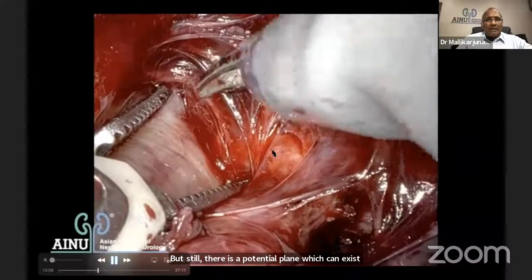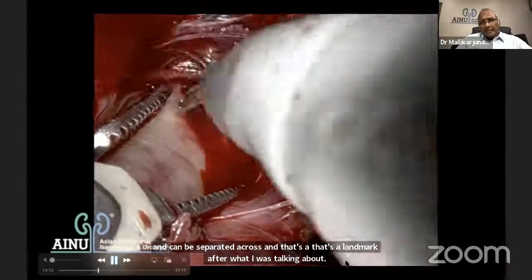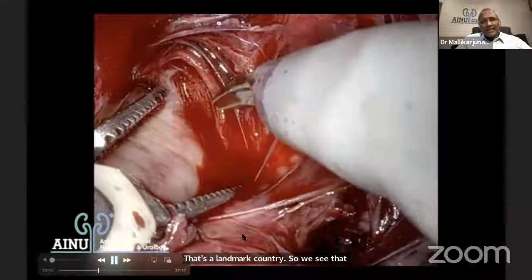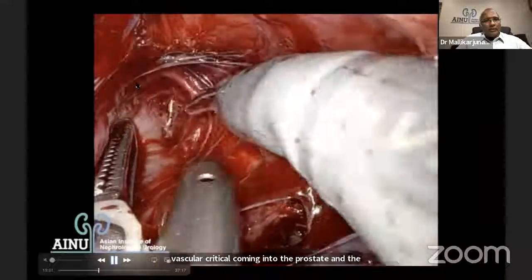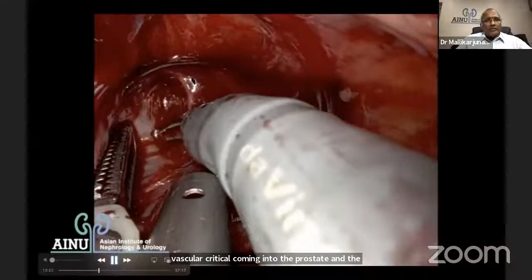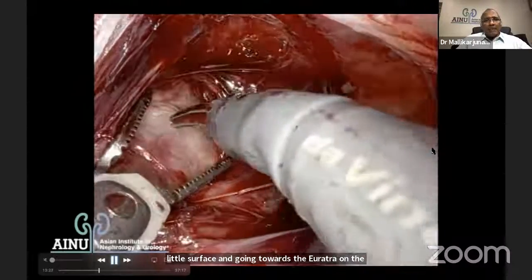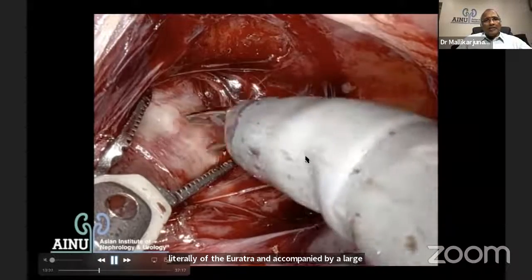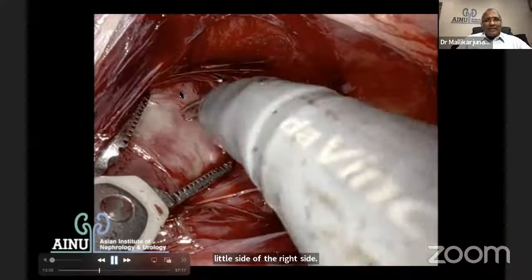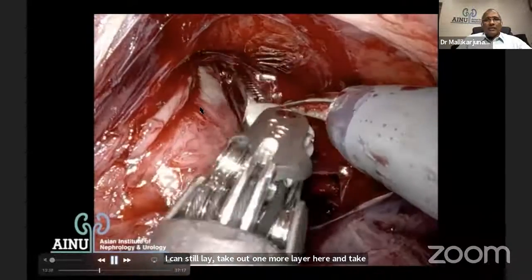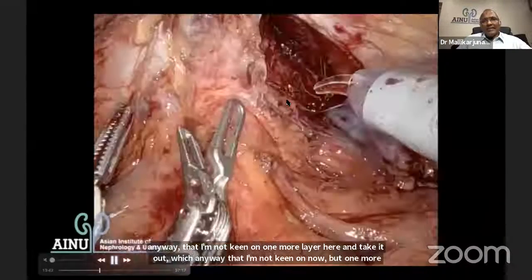And that's a landmark artery, what I was talking about. So we see this vascular pedicle coming into the prostate, and a descending capsular branch going towards the prostatic lateral surface and going towards the urethra, laterally to the urethra, and accompanied by a large chunk of neurovascular bundle. I've done a fair amount of dissection on the lateral side of the right side. I can still make out one more layer here and take it out, which anyway I'm not keen on now, but that dissection is good enough. That's on the right side that is completed.